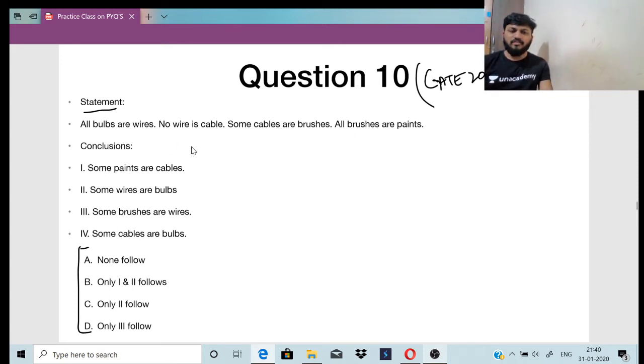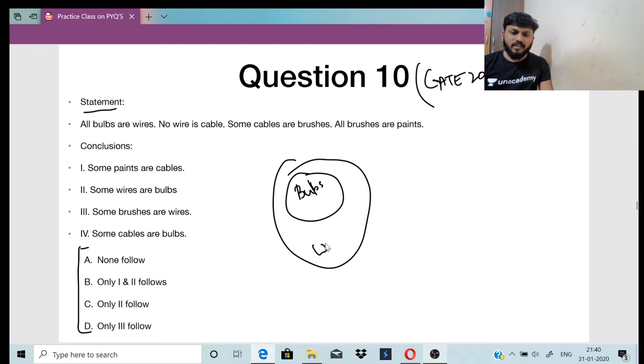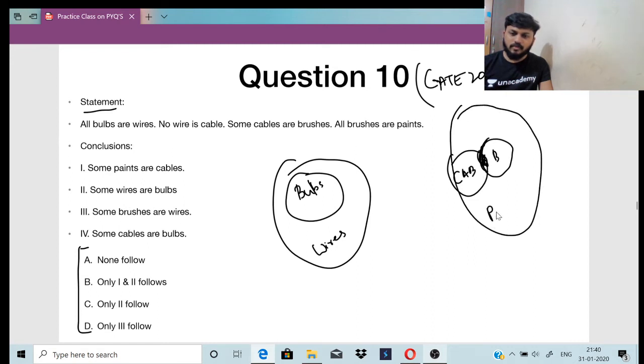So either do the Venn diagrams. All bulbs are wires, right? No wire is cable. Some cables are brushes, right? So some of them, like the Venn diagram. All brushes are paints. So here, tell me which one will be the right one.